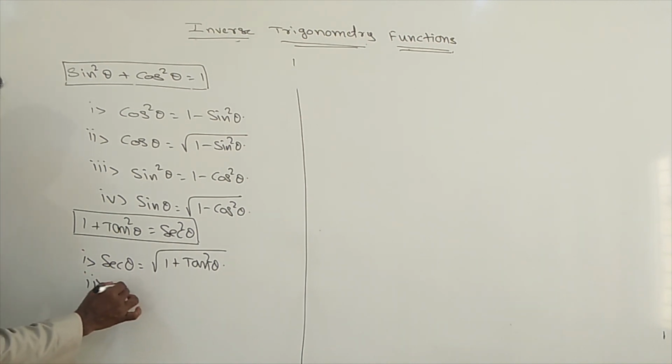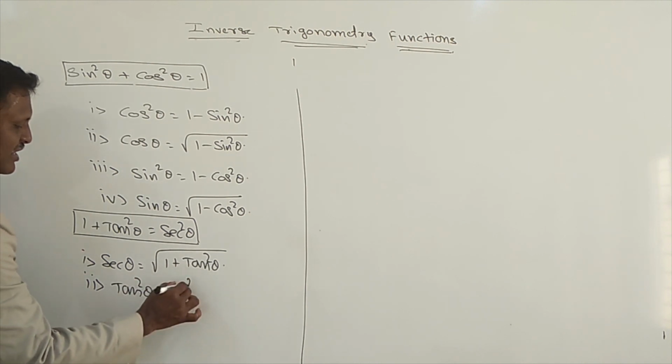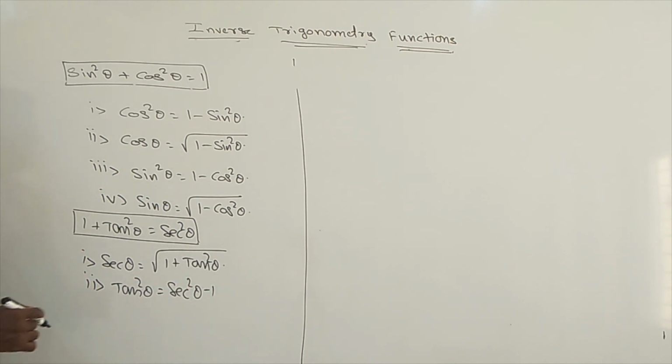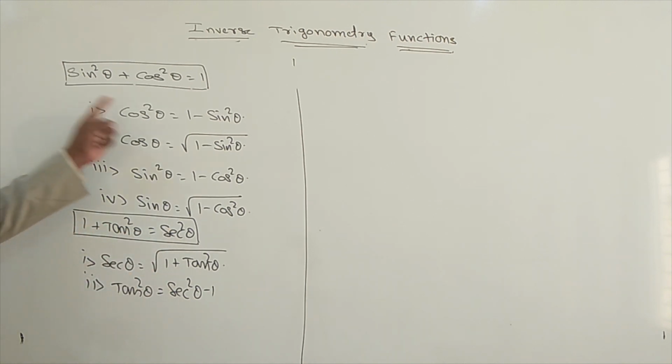Second one, tan square theta means secant square theta minus 1; take the other side, it becomes minus 1.